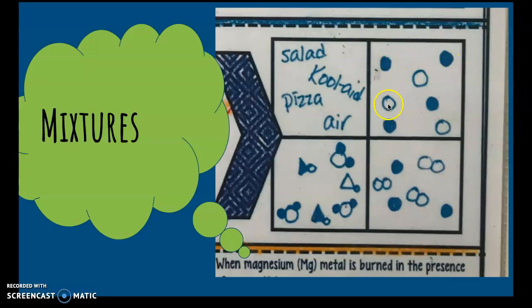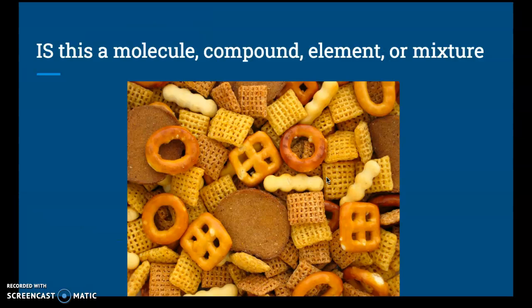Here we've got a mixture. You can see they're not bonded together here. This one is a little bit clearer as well. We've got two bonded together and we've got one that's not bonded. So we do have some bonding, but not between the two molecules here. And here we've got even more of a difference. We've got those Mickey Mouse ears with some of our triangle molecules bonded to some O's. But again, these aren't bonded together, so they are not considered compounds, only mixtures.